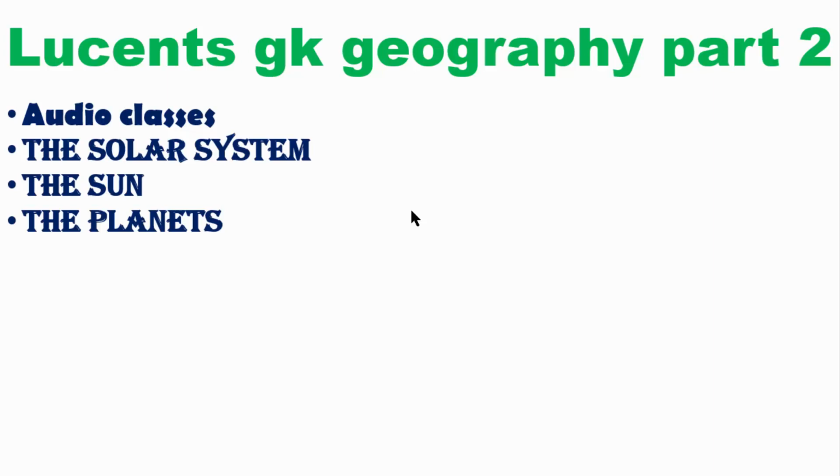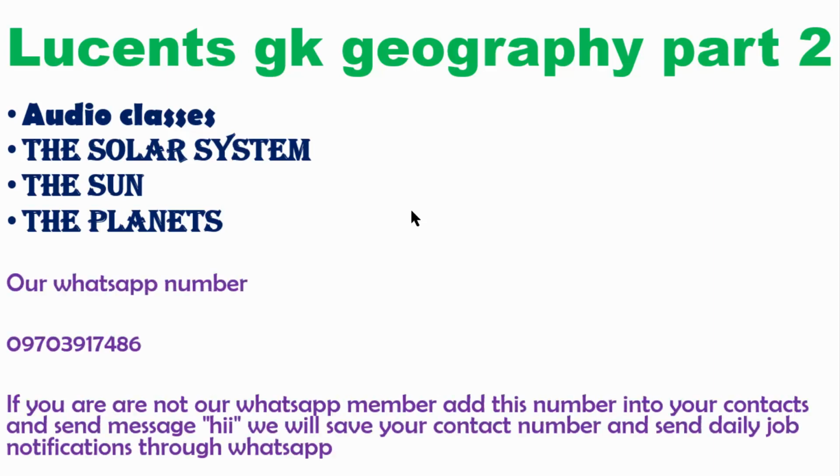Next, the sun. The size of the sun is 13 lakh times that of the Earth. The diameter of the sun is 14 lakh kilometers, so remember this point. The sun mainly composes of two gases, hydrogen and helium. Hydrogen is 71%, helium is 26.5%, and all other gases are 2%.